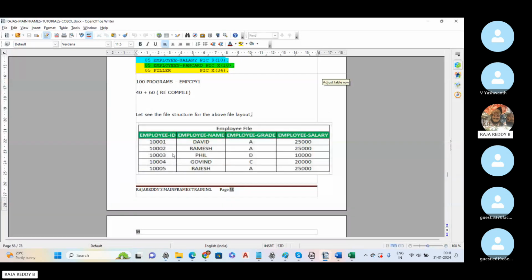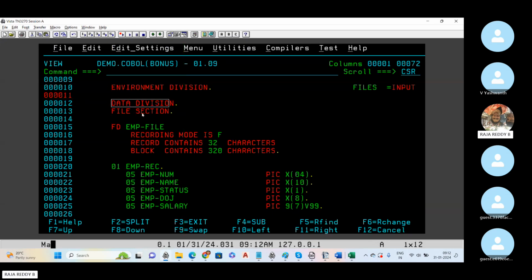Okay, so this is the file. Under the data division, I should mention that this file is using this kind of data. Let's say the employee name is alphanumeric data, and the employee salary is numeric data. Those kinds of data I should mention in the data division under the file section. If my file name is employee file and these are the different fields, I should mention those under the data division. If I am not using files, you can remove this file section.